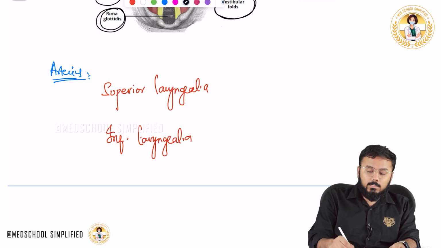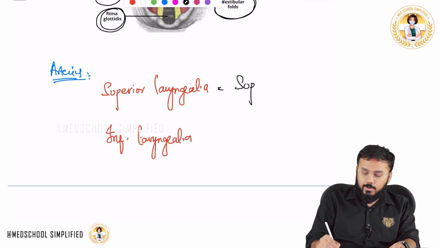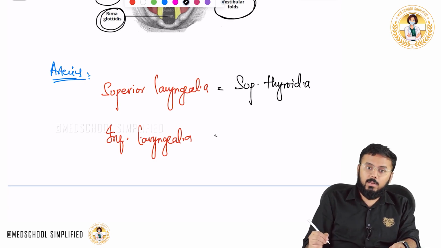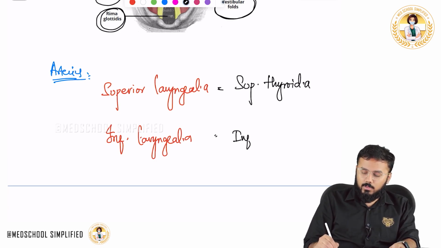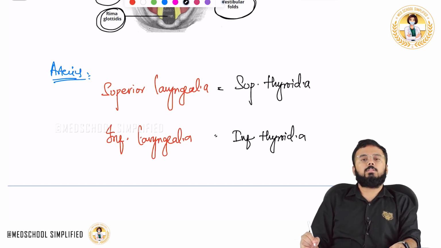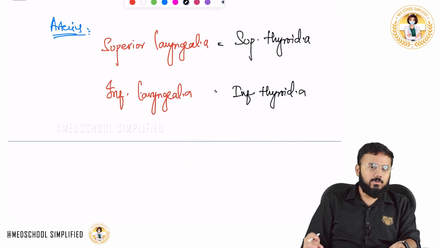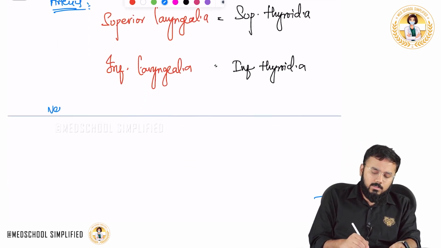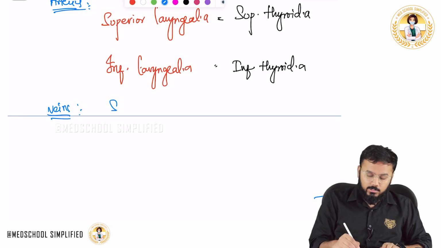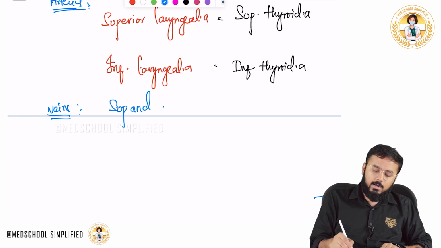Superior laryngeal artery is a branch of the superior thyroid artery, whereas inferior laryngeal artery is a branch of the inferior thyroid artery. Now coming to the veins, they are also very simple. There are two different veins: the superior laryngeal vein and the inferior laryngeal vein.